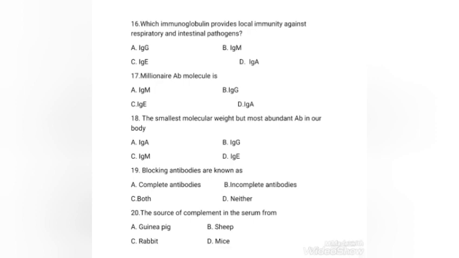Next question, the source of complement in the serum: guinea pig, sheep, rabbit, mice. The right answer is option A, guinea pig. Then what is complement? The complement refers to a system of some non-specific proteins present in normal human and animal serum which are activated characteristically by antigen-antibody reaction and subsequently lead to a number of biologically significant consequences. The term complement was coined by Paul Ehrlich.